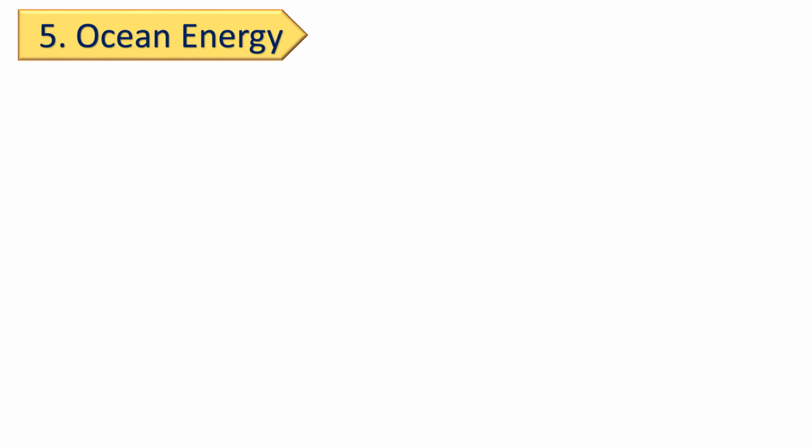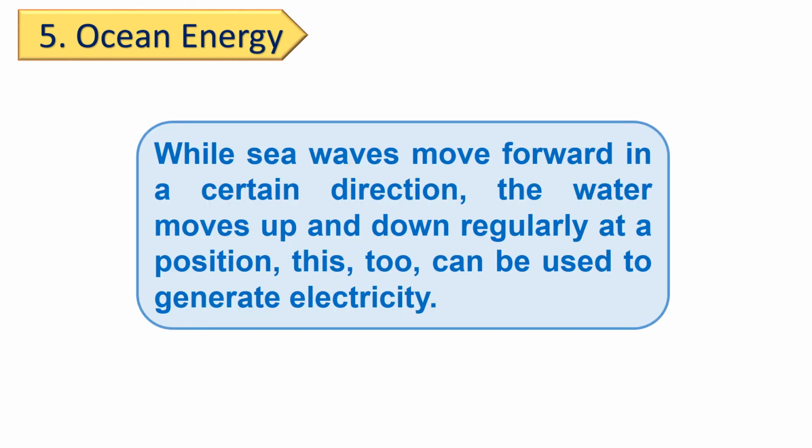Let's see the fifth renewable source of energy, which is ocean energy. We saw that the energy obtained from the rise and fall of tides is called tidal energy. We have seen that the tidal energy is generated in a region of creek or dam. Now we will see ocean energy. While sea waves move forward in a certain direction, the water moves up and down regularly at a position. This too can be used to generate electricity.